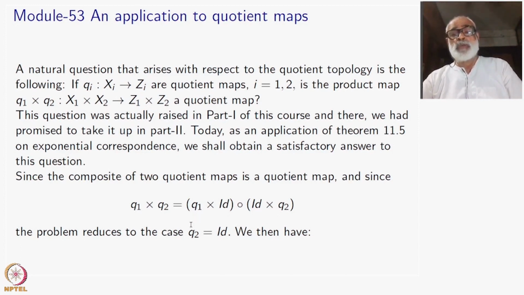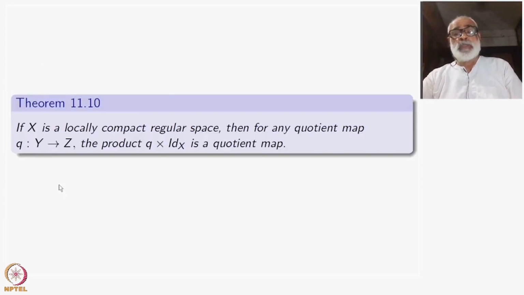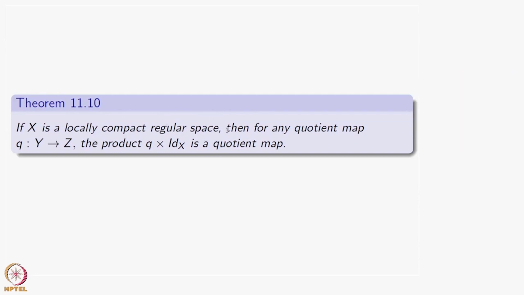So, what we shall do is show that if X is a locally compact regular space, then for any quotient map Q from Y to Z, Q cross identity of X is a quotient map. This is the condition, locally compact Hausdorff. Locally compact Hausdorff implies locally compact regular, so we will take this one, locally compact regular.